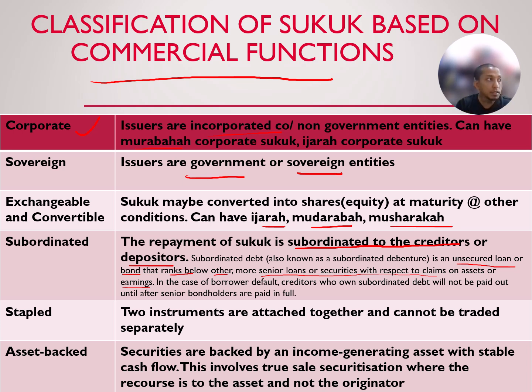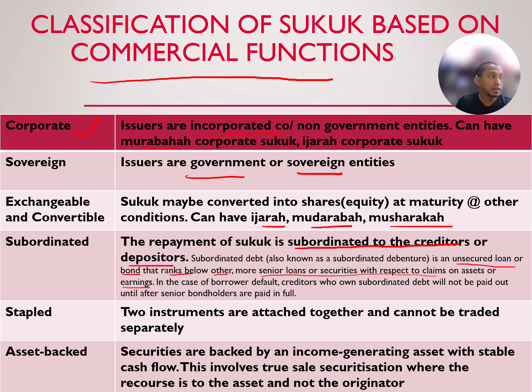Staple: two instruments attached together that cannot be traded separately. In a staple, we have two agreements together. If one falls, the other needs to follow. This is the concept of ijarah, ijarah muntahiyah bil tamlik, and you see there are two contracts, parallel contracts, right?